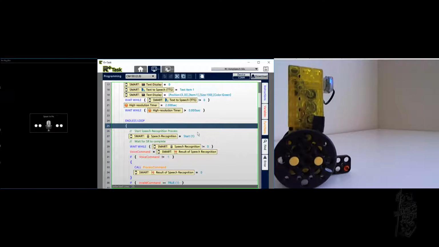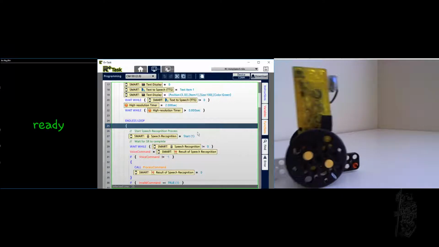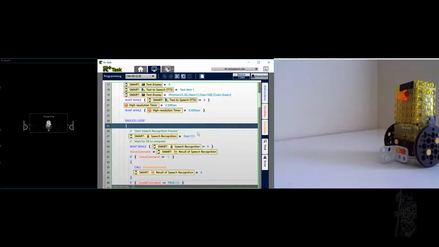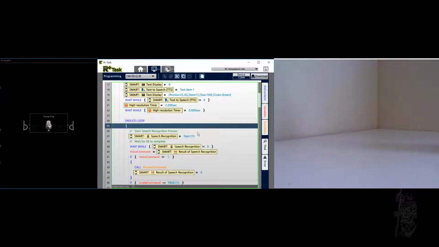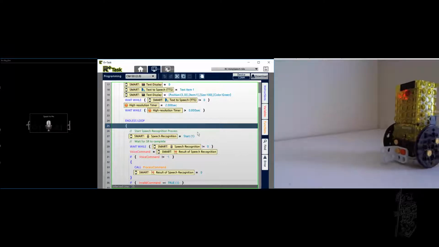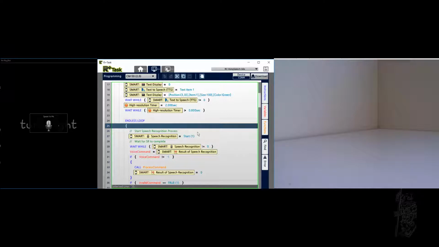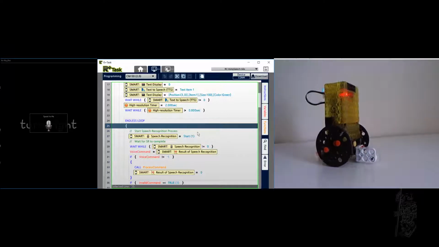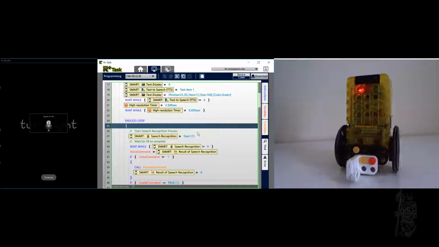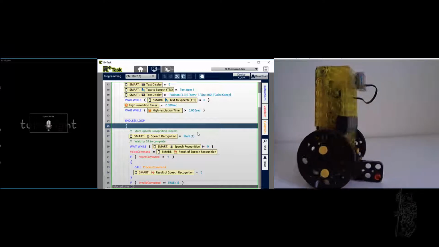Backward. Stop. Forward. Turn right. Turn left.